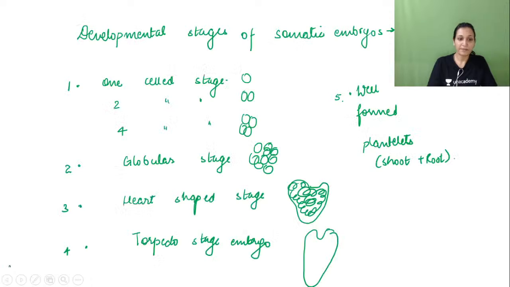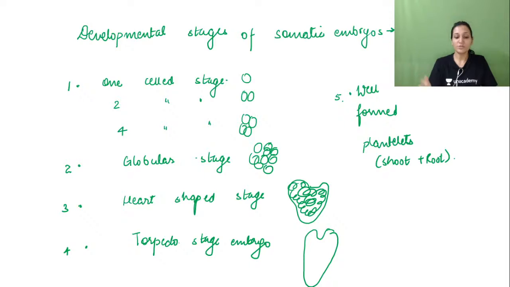Right. So first stage, second, third, fourth and fifth stage. Remember globular, then heart, then torpedo and then plantlet, because this sequence can be asked in examination. Which of the following is the sequential stage for the development of somatic embryos? We go from one cell, two cell, four cell, then globular, then heart, then torpedo, and then well-formed plantlets. We know the sequential questions asked in evolution, like which man came first and which came last, like Neanderthals, Homo habilis and all those things. That type of question can occur for somatic embryos as well, right?